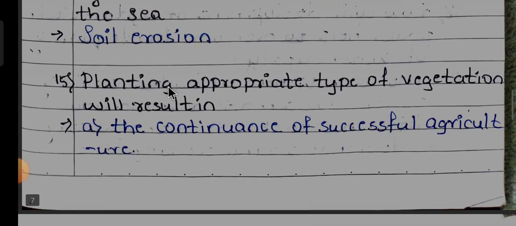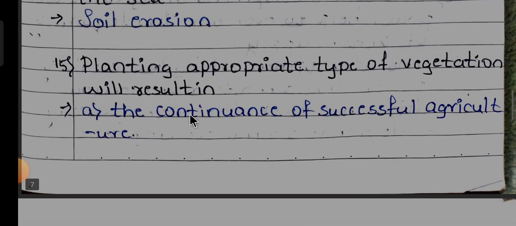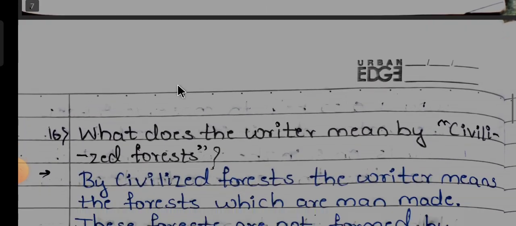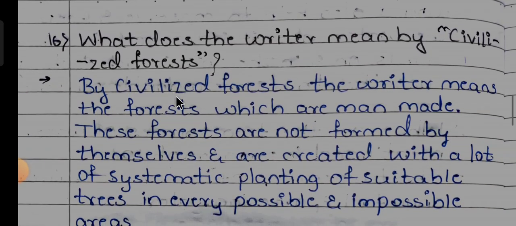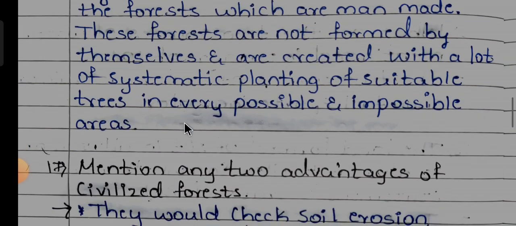Next, 15th. Planting appropriate types of vegetation will result in the continuance of successful agriculture. Next, 16. What does the writer mean by civilized forests? By civilized forests, the writer means the forests which are man-made. These forests are not formed by themselves and are created with a lot of systematic planting of suitable trees in every possible and impossible area.